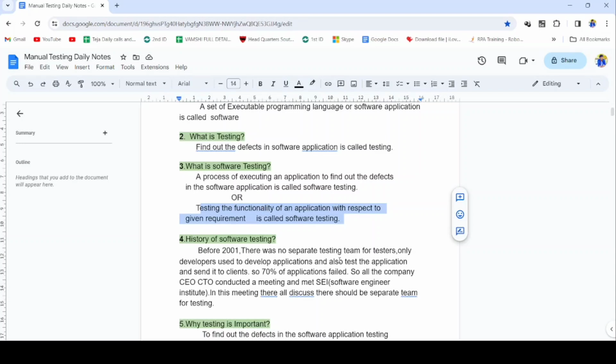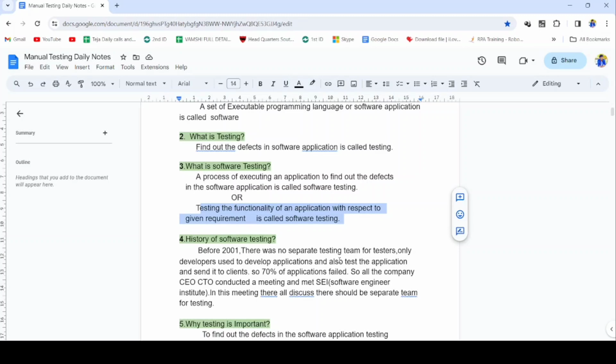For what purpose are we using the WhatsApp application? To send messages. For status purposes. For voice calls. For video calls. So these are called functionalities. The purpose for which we are using that software application is called functionality.